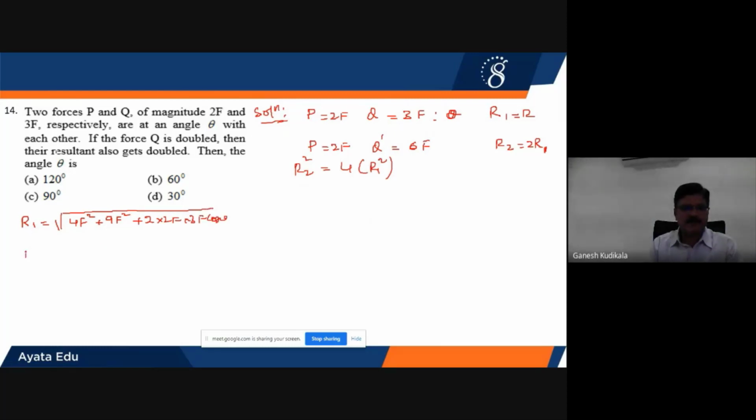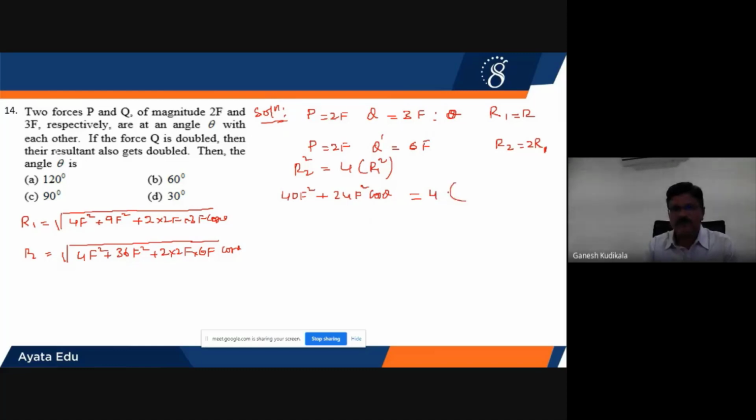Further I can simplify when I use the next equation. Here the resultant of P and Q dash gives R2, and the angle will be the same. So here I'll get 4F square plus 36F square plus 2 into 2F into 6F into cos theta. Let us simplify here itself. 36 plus 4 will become 40. On squaring, the root will get cancelled: 40F square plus 6 into 12, that is 24F square into cos theta.